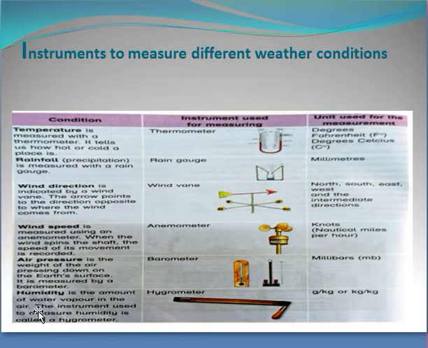The last one is humidity. Humidity is the amount of water vapor in the air. The instrument used to measure humidity is called a hygrometer. The picture of a hygrometer is here, and it is measured in gram or kilogram.